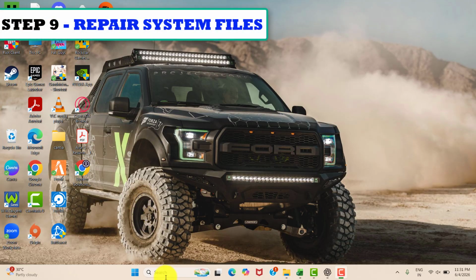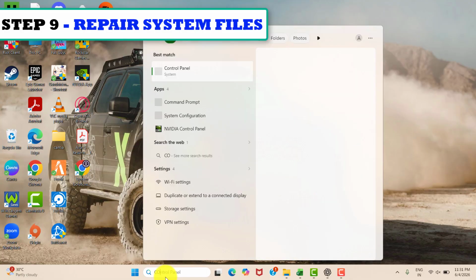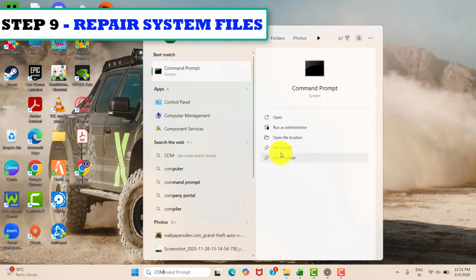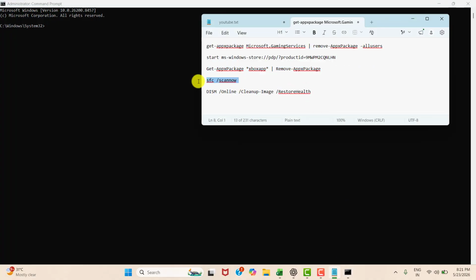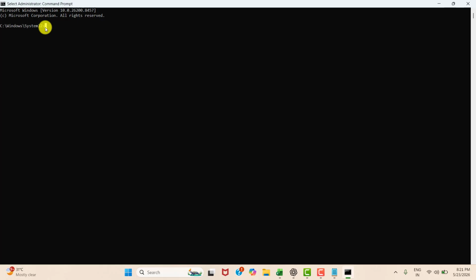So ninth step is to repair system files. For that you need to type command prompt and enter into it in run as administrator mode, and please copy the prompt in the description and paste it over there. And guys, it needs sometimes like 5 to 10 minutes. It needs to be loaded from 0 to 100.